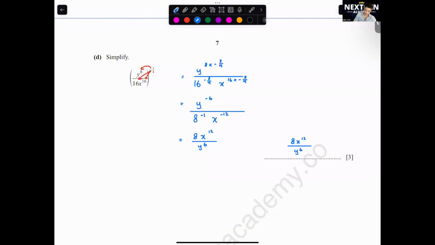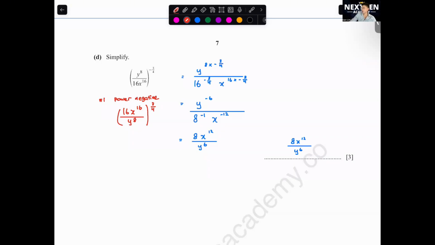Okay, I think like what Ismail said, the better way to do it is first step, you power negative first. So I think better because not so many negatives. So you change it to 16x 16 over y 8, 3 over 4. Okay, this way will be better. Okay, very good, Ismail.